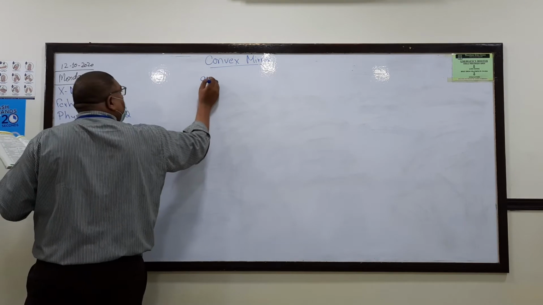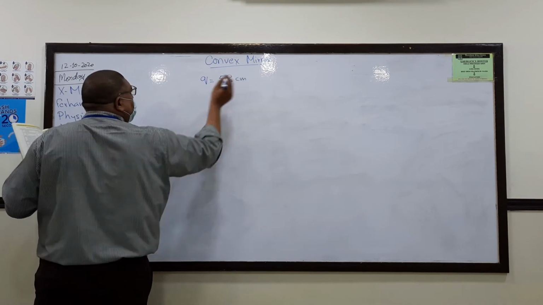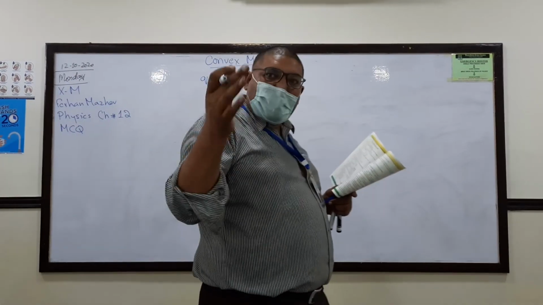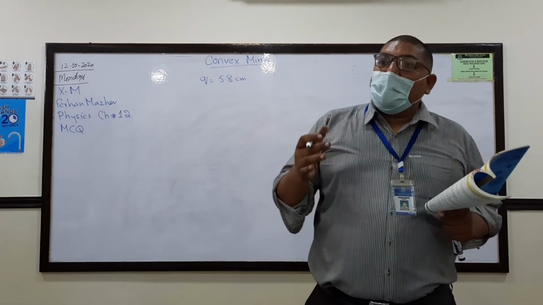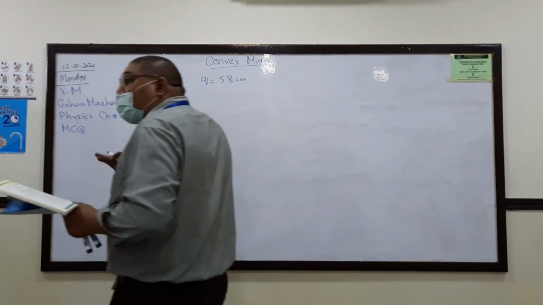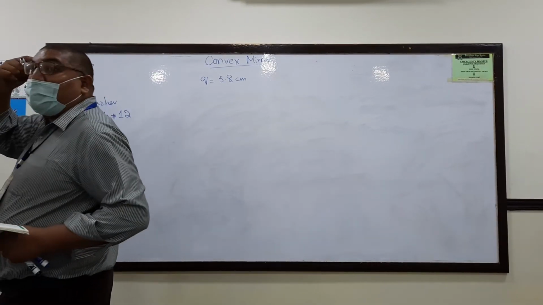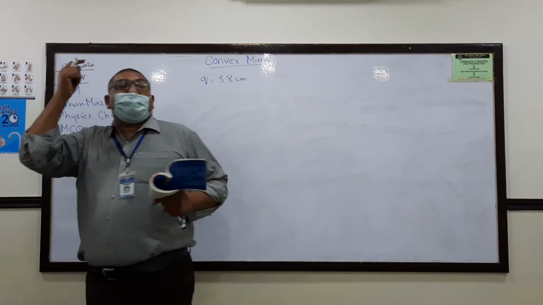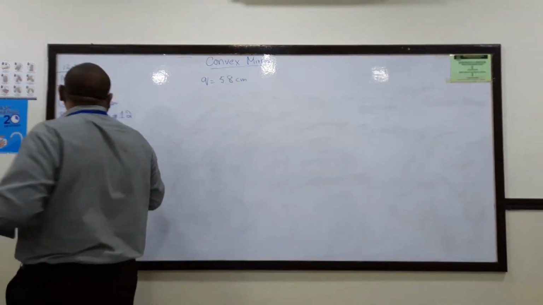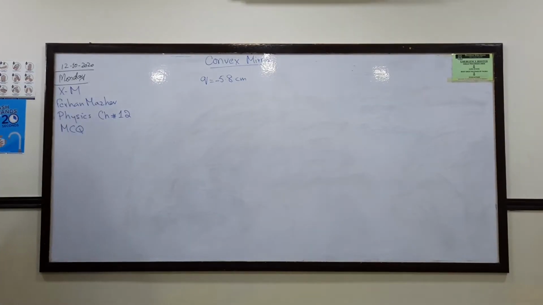The Q is 5.8 centimeter behind the mirror. When the image is behind the mirror, the value of Q should be taken as negative. This is not given in the question. He just said behind the mirror. But you should remember, if the image is behind the mirror, then the Q value should be negative. The image is virtual. What is the focal length of the mirror?